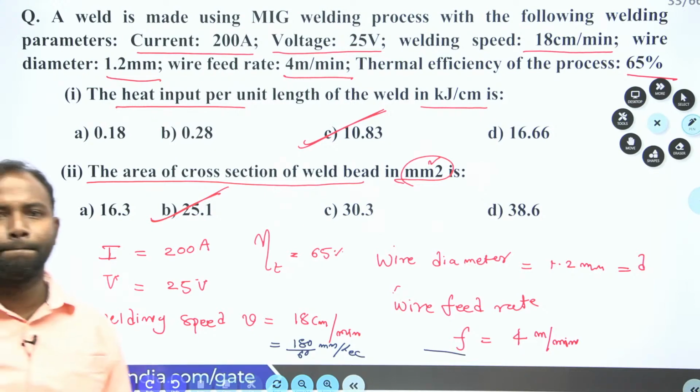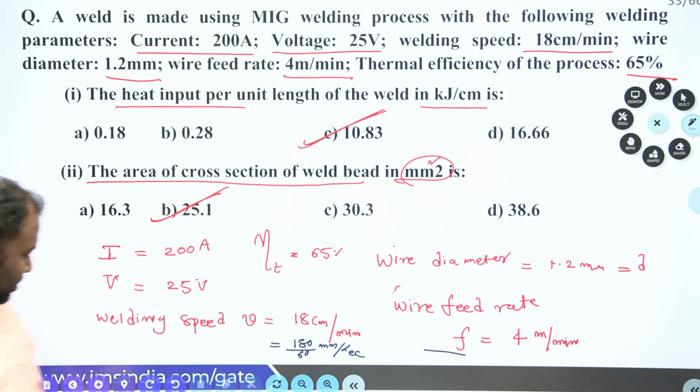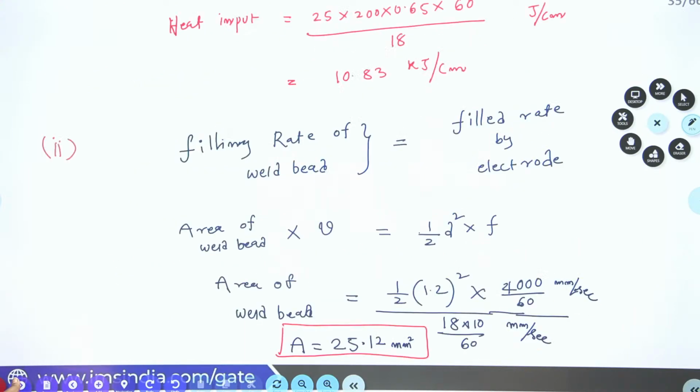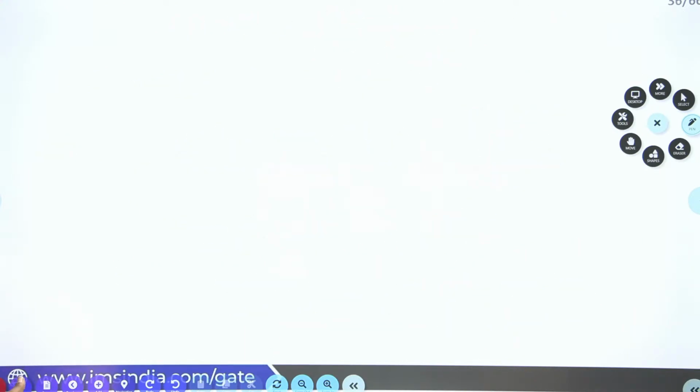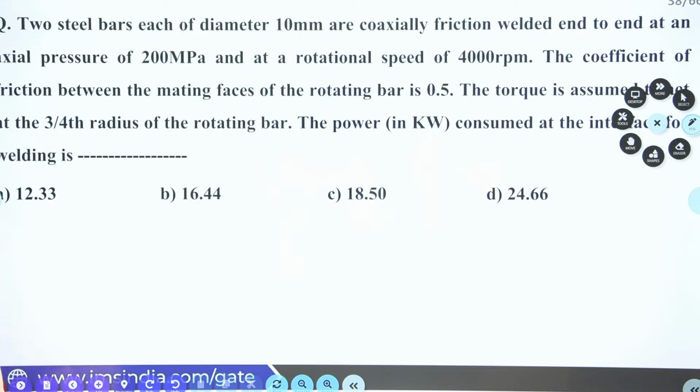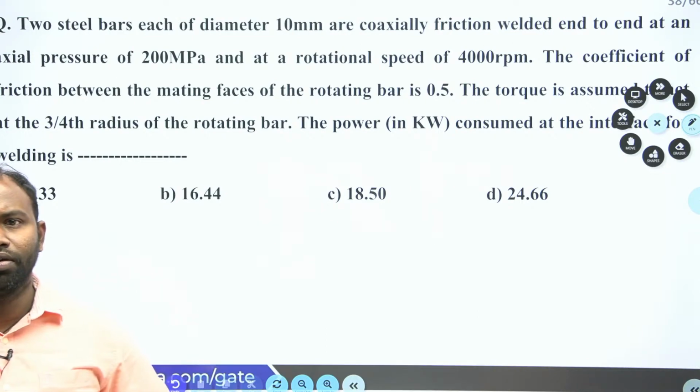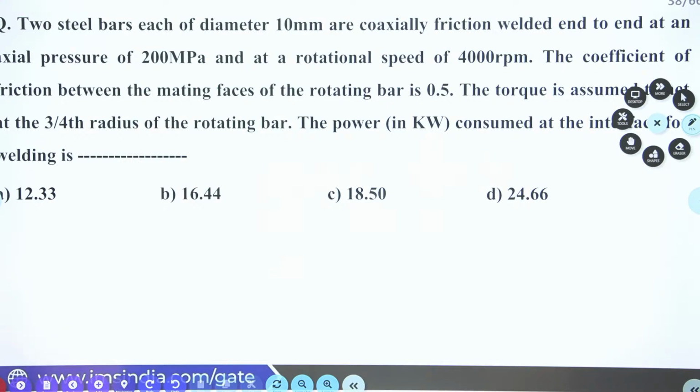Right, have a look on another question. So have a look on this question, 1 minute.